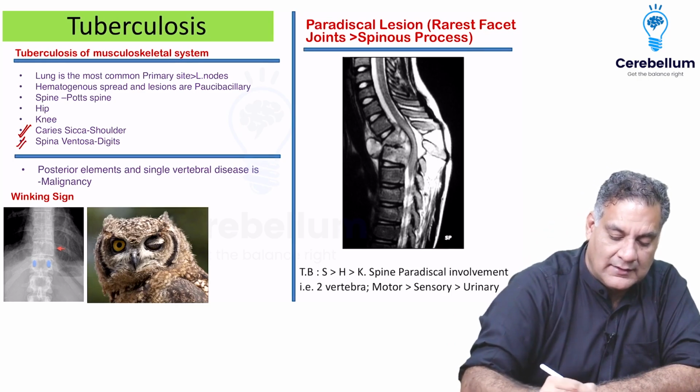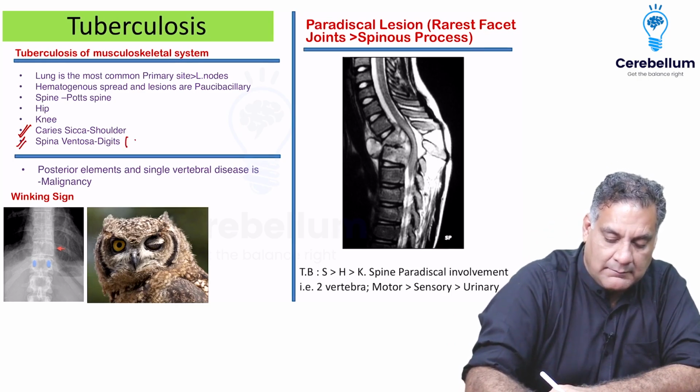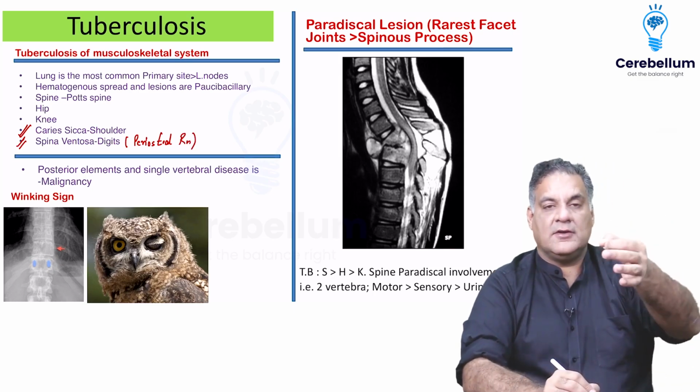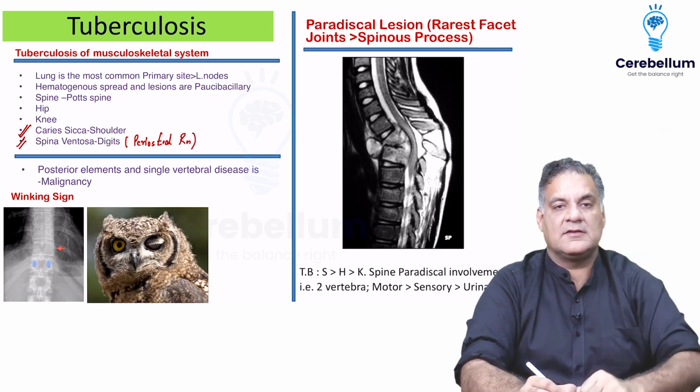And this is the only one that can cause a periosteal reaction. Tuberculosis does not cause periosteal reaction, right? It usually involves the joint. The only one which can cause it is the fingers, called spina ventosa.